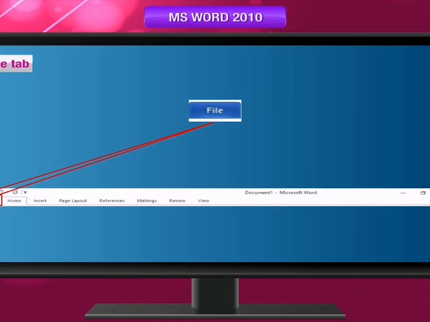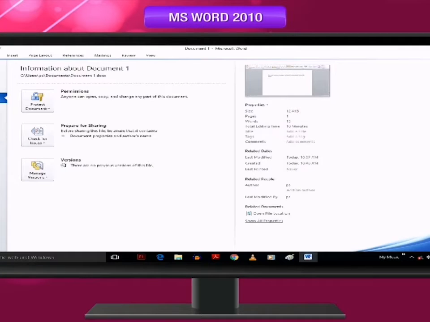The File tab. The new design in Microsoft Office 2010 includes the File tab, replacing the Microsoft Office button included in Microsoft Office 2007. When you click the File tab, you will see the same basic commands available in earlier releases of Microsoft Office, such as to open, save, print, etc.